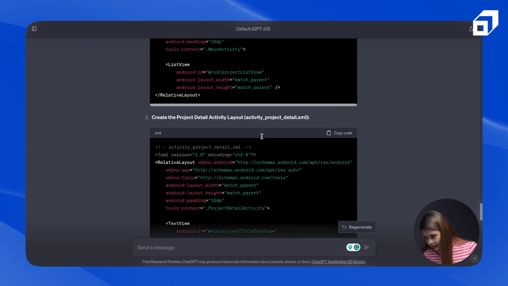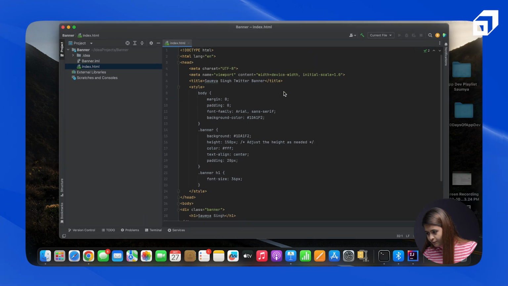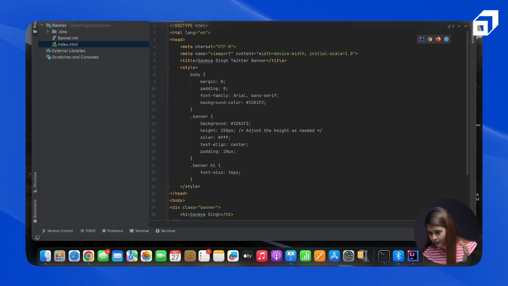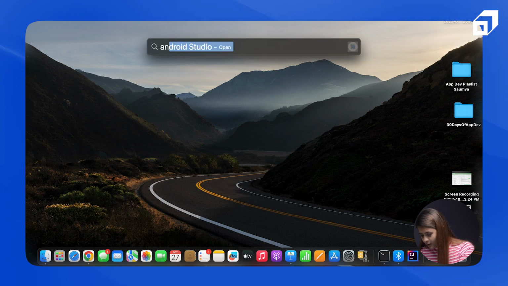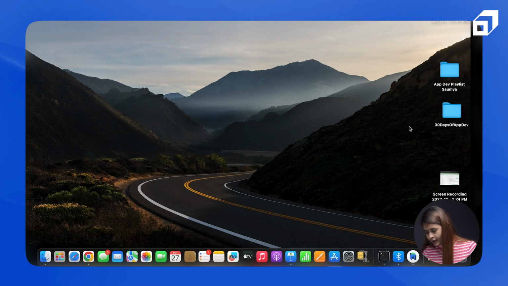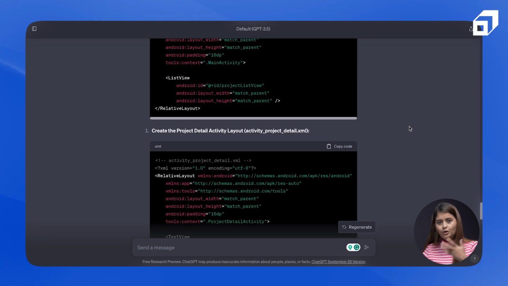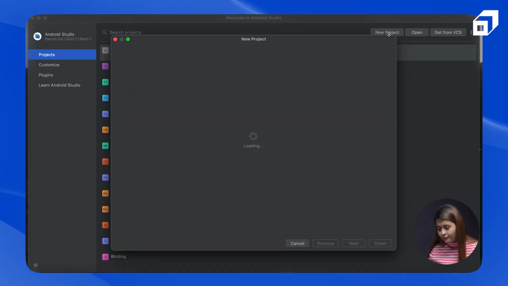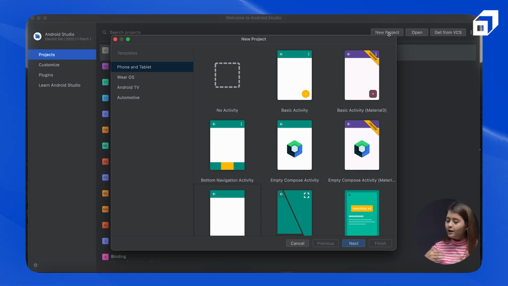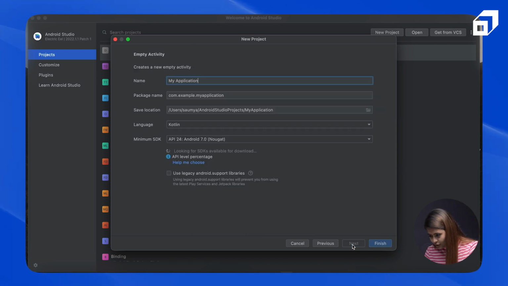So let me now copy and paste this. If you're a beginner, you will not be able to understand where to copy paste and do all that stuff. But because I know, you can again ask it, where should I use this piece of code? How should I use Android Studio, etc.? And if you are a complete beginner, then first of all, the software will be a bit overwhelming for you, Android Studio, where we develop applications, right?